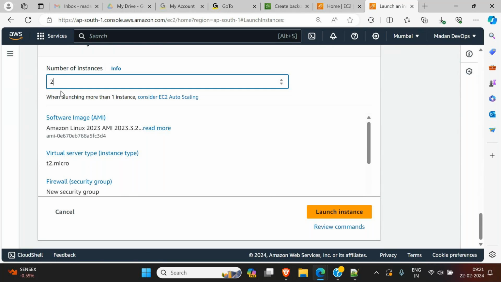As you know, when you create two instances, each will have one volume, one hard disk, right? That means we have two volumes. Now launch instance.